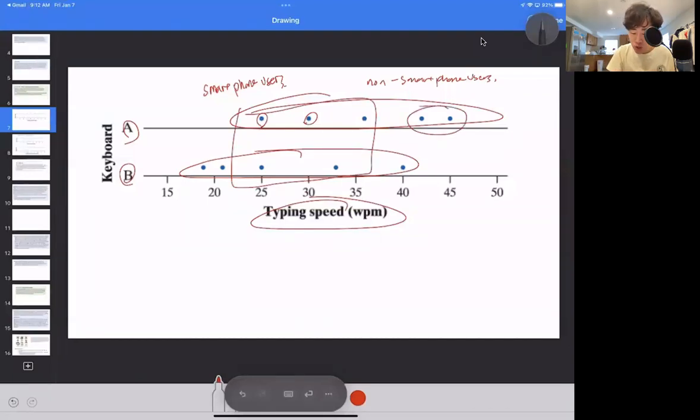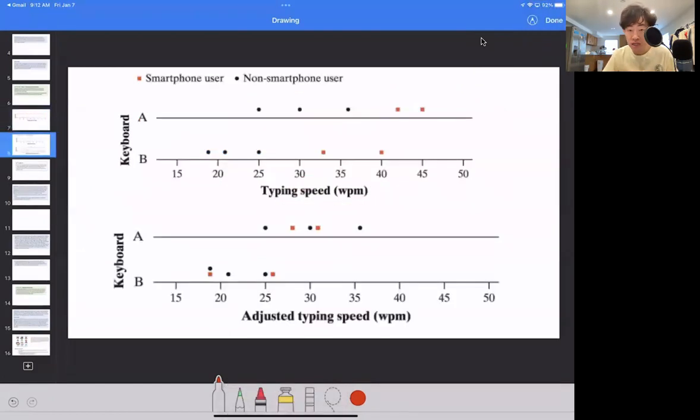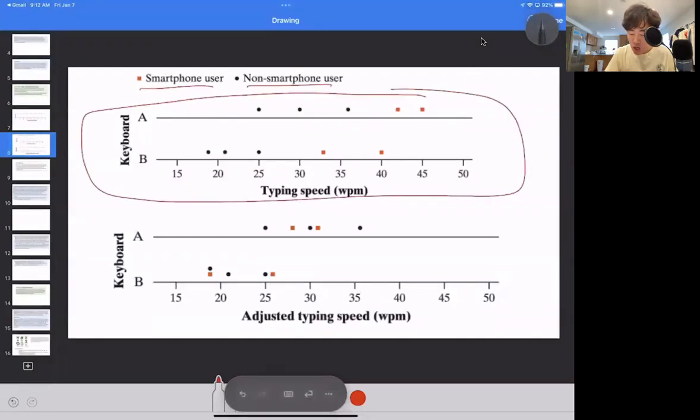So are these two people who did worse or better simply due to chance, that you picked the person who's better at typing? Well, it turns out that if I group these by smartphone users versus non-smartphone users in this first graph, you can see that generally the people who use a smartphone tended to do a lot better in this experiment.